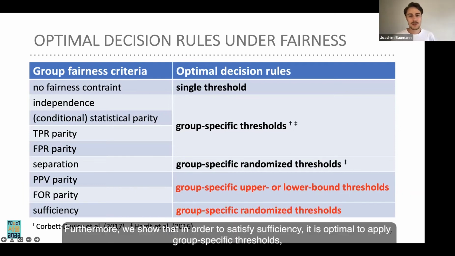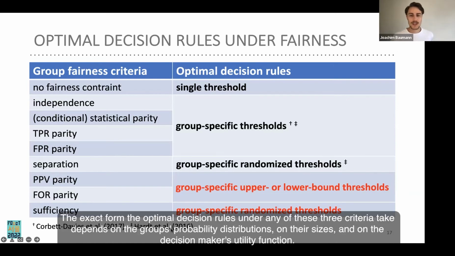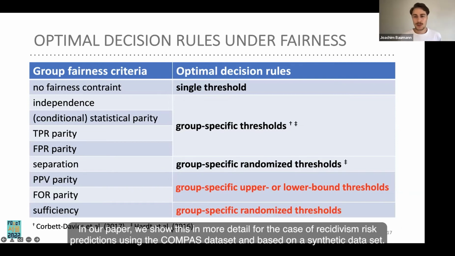Furthermore, we show that in order to satisfy sufficiency, it is optimal to apply group-specific thresholds. And in most cases, these thresholds must be randomized for all but one of the groups. The exact form the optimal decision rules under any of these three criteria take depends on the group's probability distributions, on their sizes, and on the decision maker's utility function. In our paper, we show this in more detail for the case of recidivism risk predictions using the COMPAS dataset and based on a synthetic dataset.